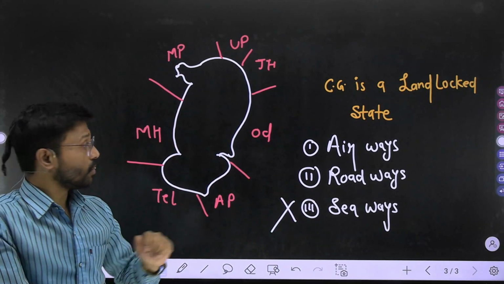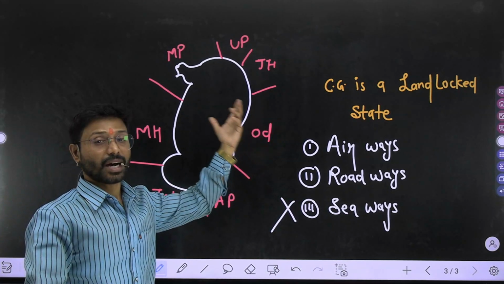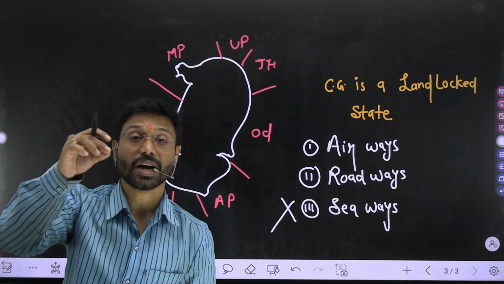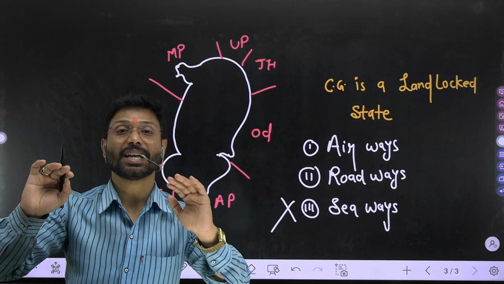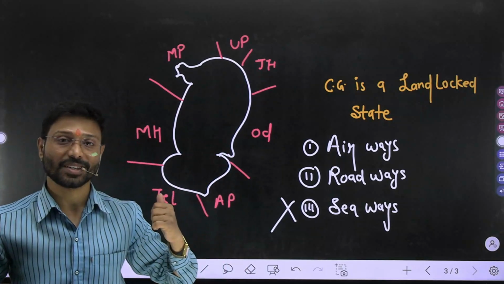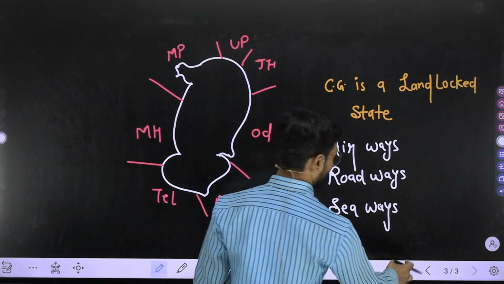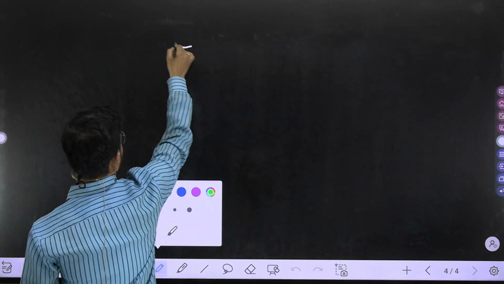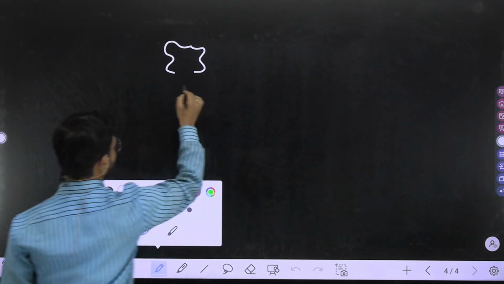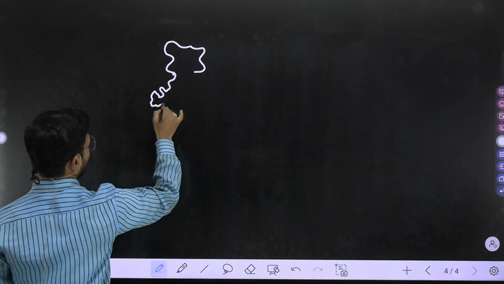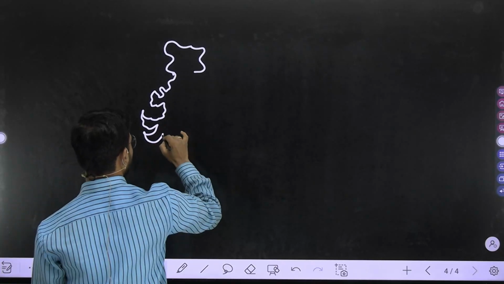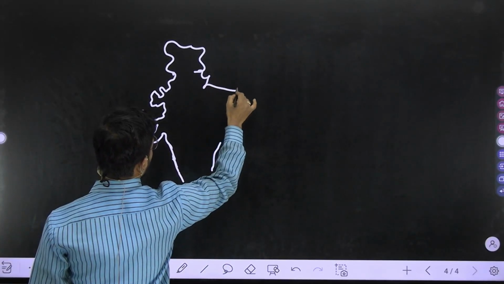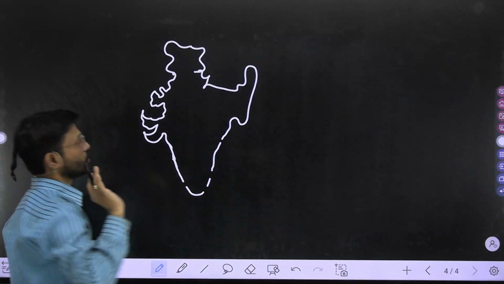Because of having a location far away from the sea route, there is one more effect on the climate of Chhattisgarh. Now, what is that effect? I know you are asking a question. See, this is the last concept I'm giving you, today's last question. So first of all, draw a map of our India. Here it is, India. This one is your Rajasthan part. Here it is your Gujarat, my dear. Then draw the southern part like this. Approximately you can draw like this. Okay, here it is your India.